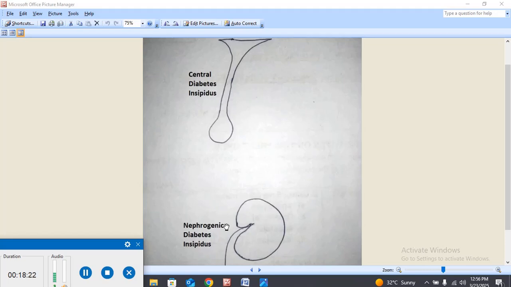The nephrogenic diabetes insipidus is never due to a decreased amount of antidiuretic hormone. The antidiuretic hormone in nephrogenic diabetes insipidus is normal or more than normal. But there is an abnormality in the kidney. That is why the V2 receptors inside the collecting duct of the nephron have no sensitivity. So the water absorption over here is nullified. There is no water absorption due to the defect in the kidney. They are due to blockade of the vasopressin receptor, the V2 receptor.